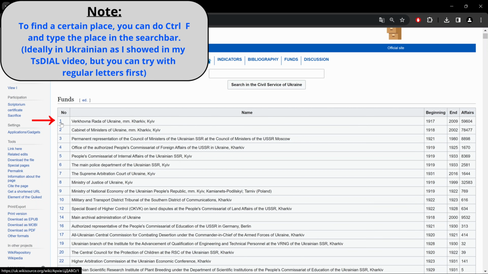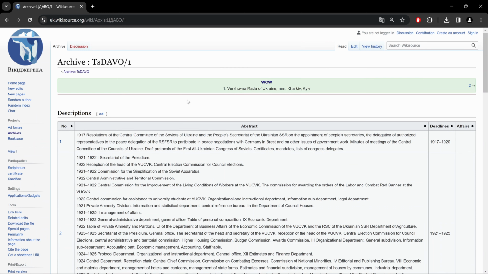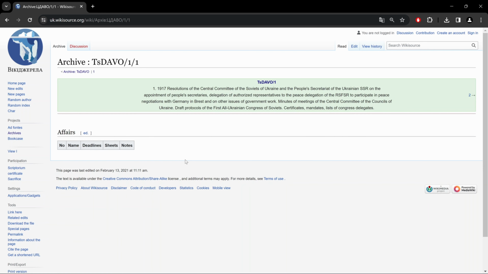So if we were to click on the first one, font number 1, it brings you to a layout like this or something similar. And then if we click on description 1, in this case, it brings you to something like this. Here we see affairs, which should be cases. Underneath that has no numbers or information, just this information in the green box up here. So basically there's nothing here. But look up here, we see archive, then TS Davo. So we know on this website, we're in the archives TS Davo, font 1, description 1. And if we were to go into a case, well, it would be added here.